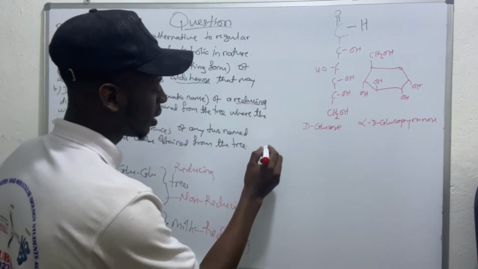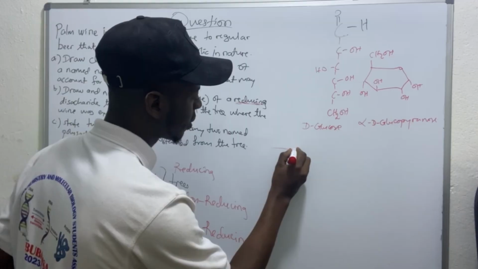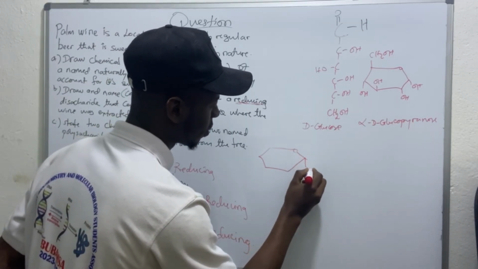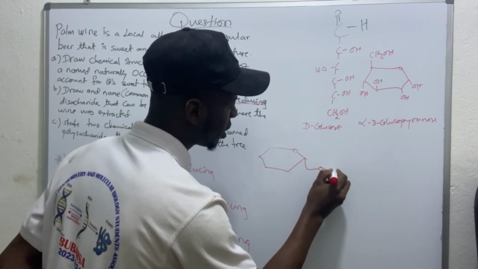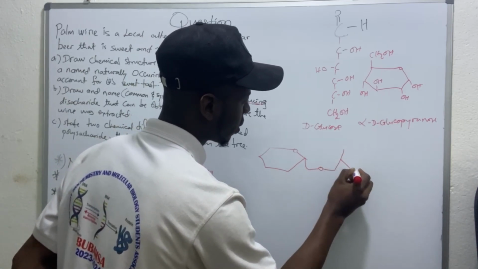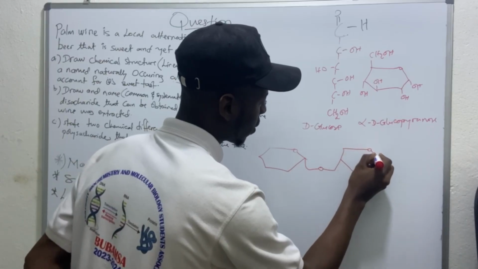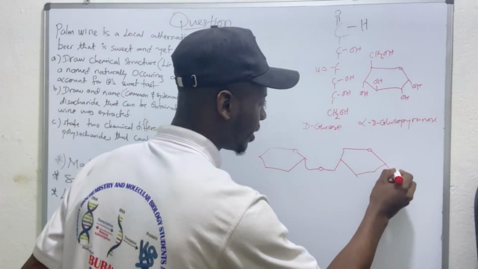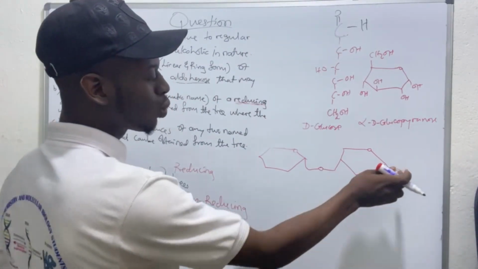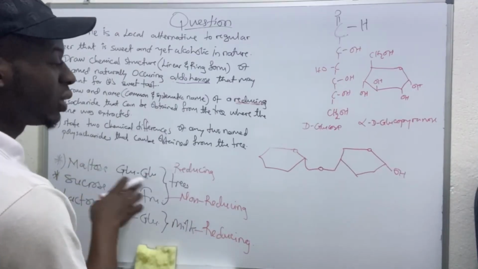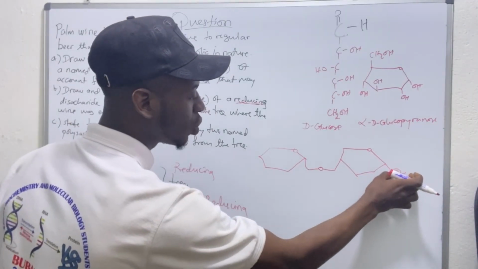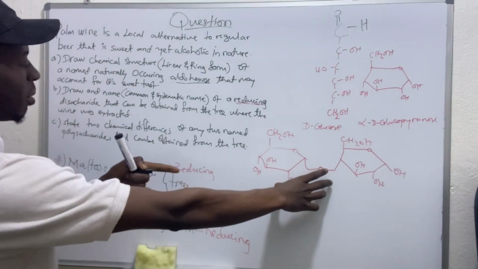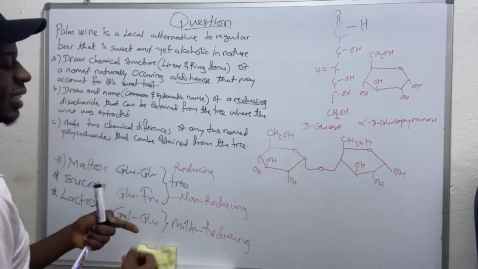First, excuse me. So we have this. This is where the glycosidic bond is formed. Are we together? Then we have a free anomeric hydroxy group. This is what makes this maltose reducing, because it has this free anomeric hydroxy group here. But now we have to give the common name and the systematic name.